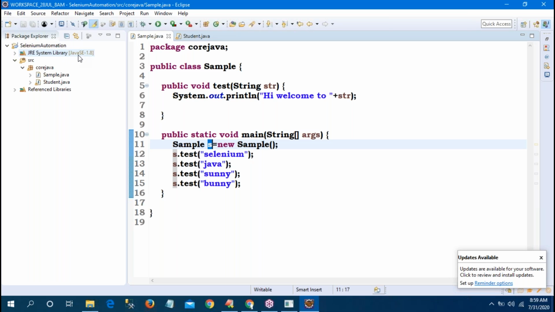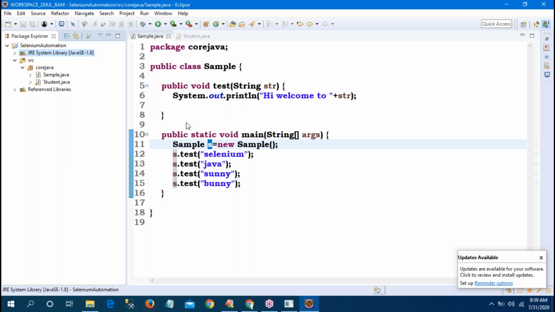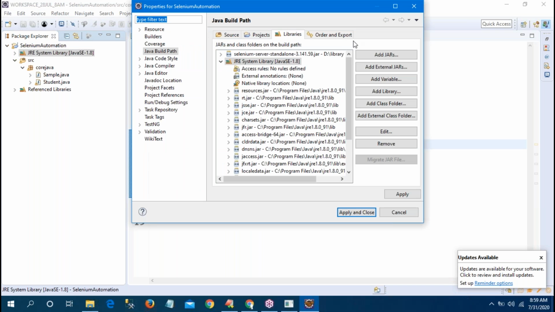Yes. At the time of creation of the project, the JRE system library is Java SE 1.9 something. You can right click here, go to the build path. My guess is configure build path, Gayatri. You can do it with me parallelly. Change this JRE system library. In your machine it is showing Java SE 9 something. Yes or no?